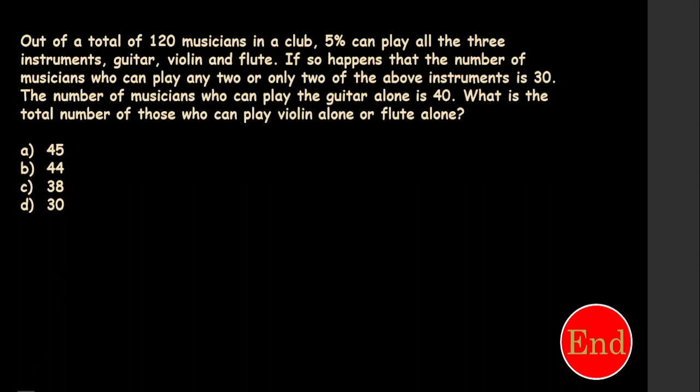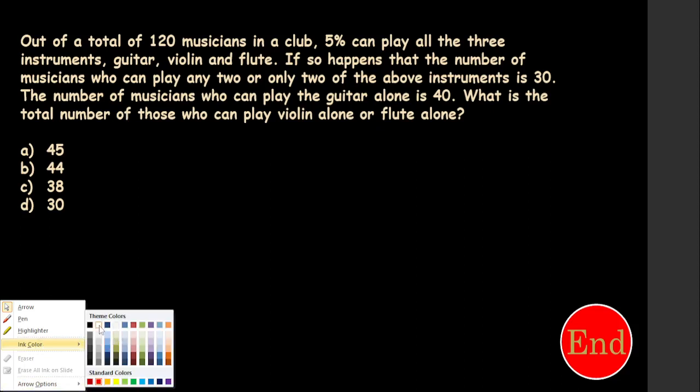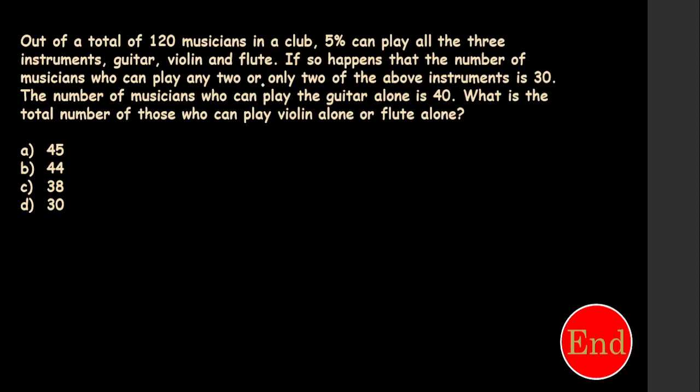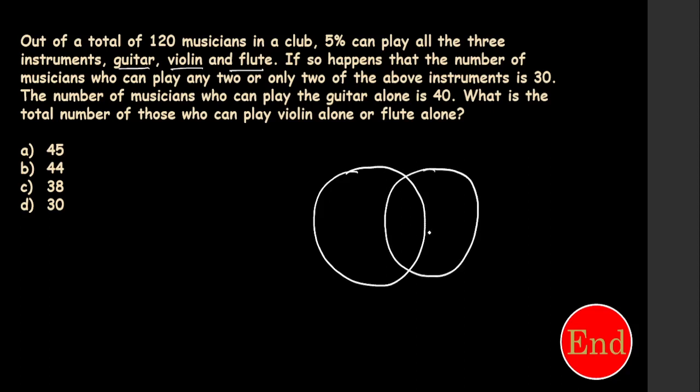Students, in this kind of question, we can use the equation method, and also if only two or three things are combined, we can use set theory, the Venn diagram. Actually this question is based on set theory, so the easy way is a Venn diagram. I hope you understand this easily, right? Let's take three circles, one for guitar, one for violin, and one for flute.